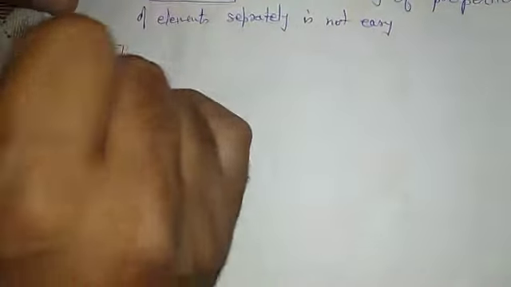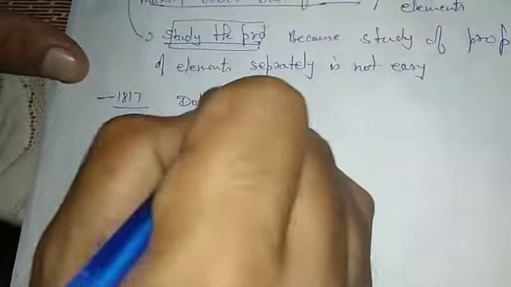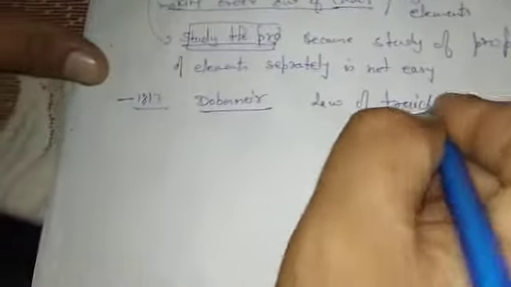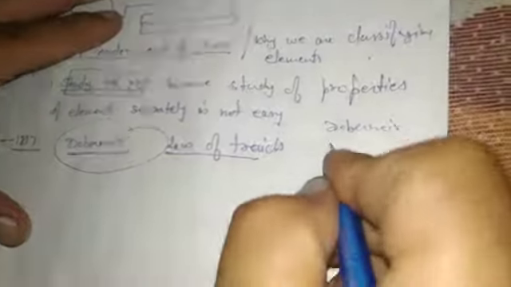The first step was taken by Mr. Dauvergne in 1870. He gave his classification on the basis of the law of triads. Listen, in this whole chapter on periodic classification, we are going to study four classifications. First is Dauvergne, then we will discuss Newlands, Mendeleev, and at last the modern periodic table which we are using right now.